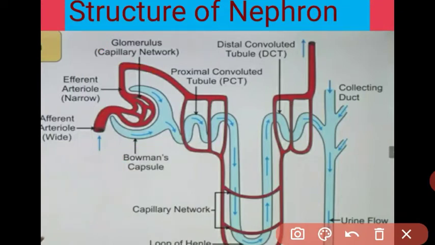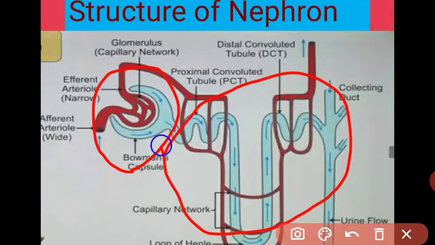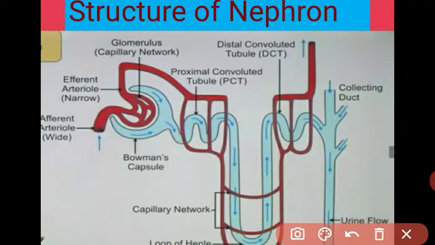Got it, students? Then the nephron has two main parts. The first is the cup-like part and the other is the tubular part. There are two main parts of the nephron.